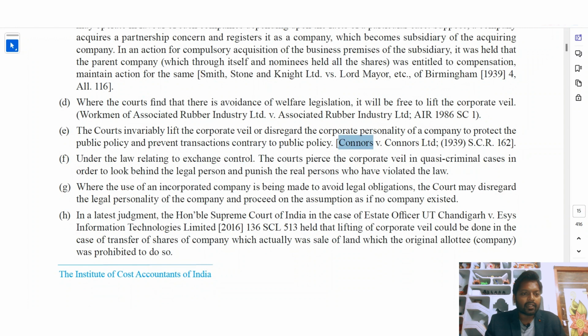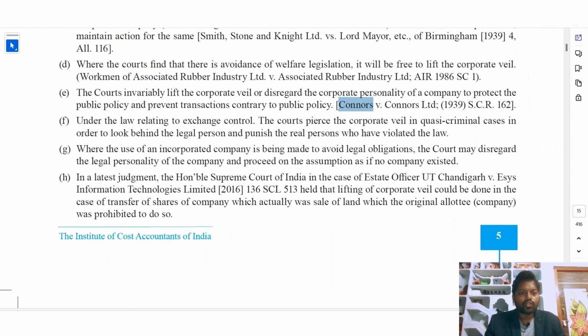Under the law relating to exchange control, the court pierces the corporate veil in quasi-criminal cases in order to look behind the legal person and punish the real person who has violated the law. So in these cases, when the company violates some regulations which it is subject to follow, the court looks at the person responsible for making the company do that particular activity and punishes that person. Where the use of an incorporated company is being made to avoid legal obligations, the court may disregard the legal personality of the company and proceed on the assumption as if no company existed.